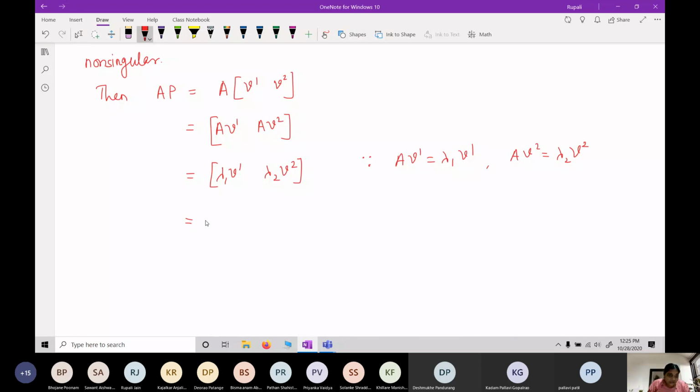So this I can write as v1 v2 multiplied by the matrix lambda 1, 0, 0, lambda 2.